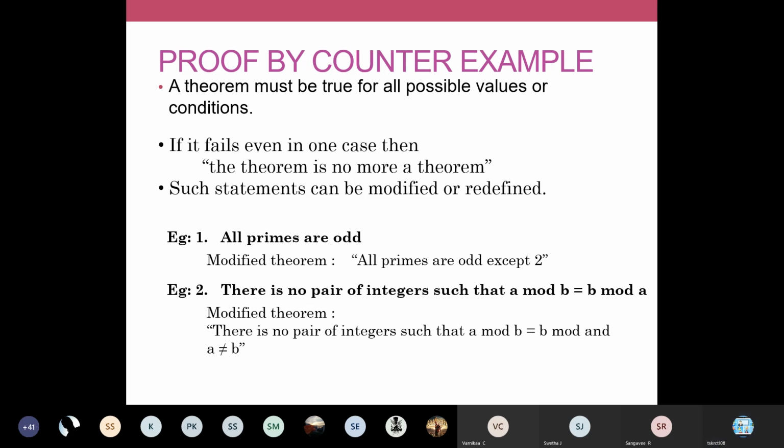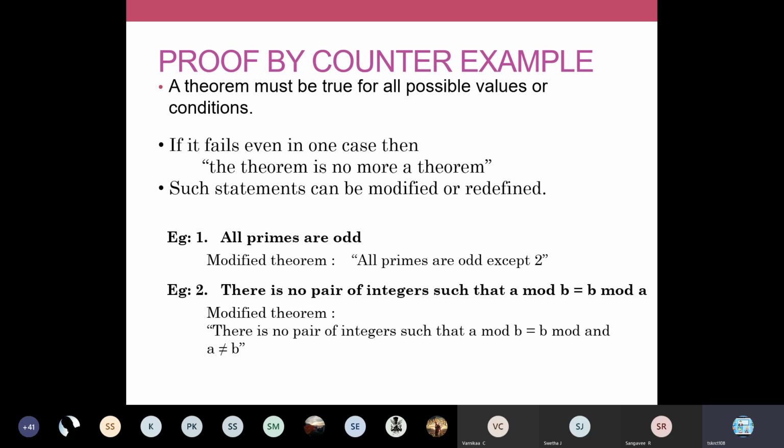When both a and b have the same value, 2 mod 2 or 3 mod 3, in that condition alone your left hand and right hand will be equal, and it will be 0. So here your statement goes false. When you take the same values for a and b, it will become equal. So we are going to redefine this statement.